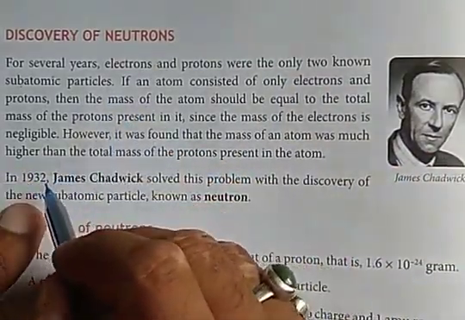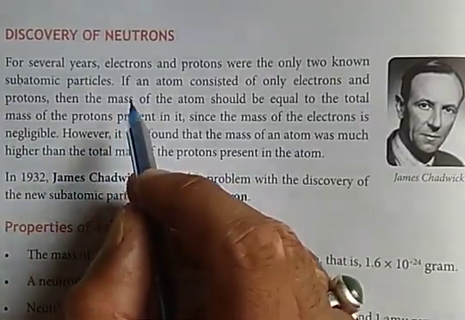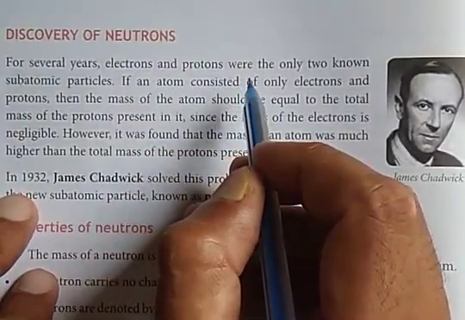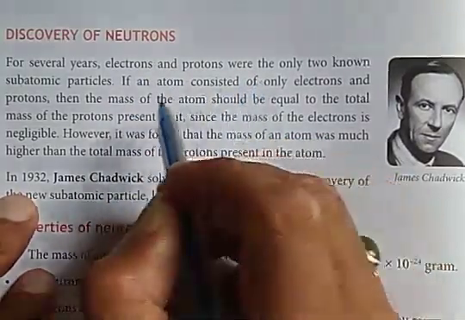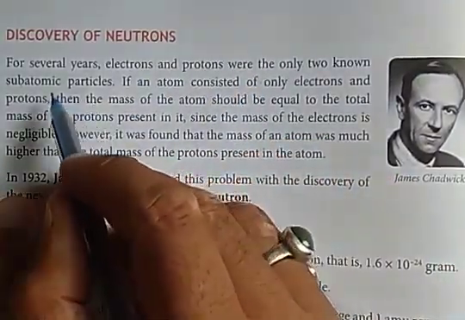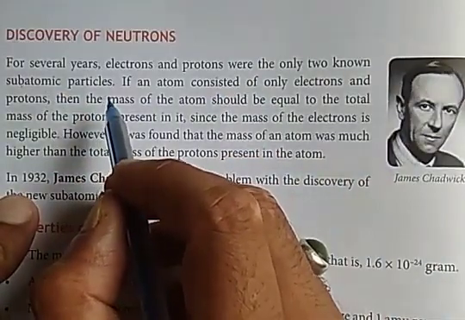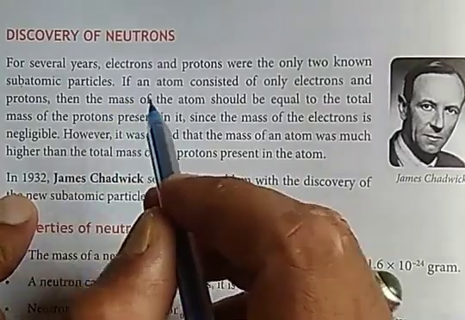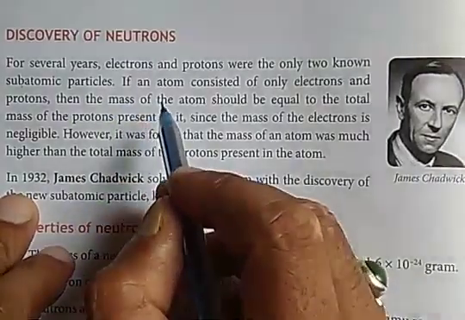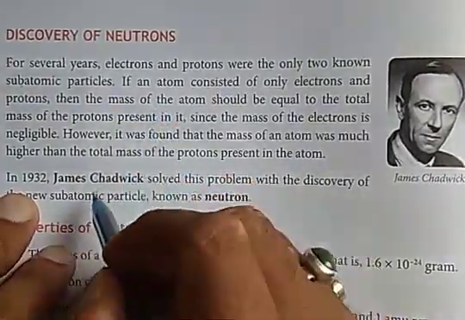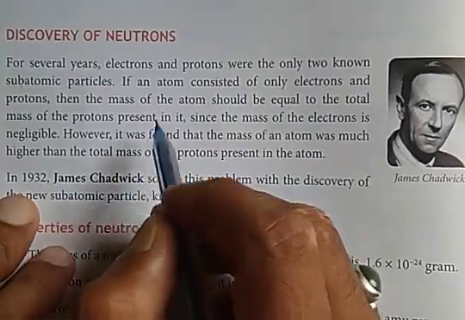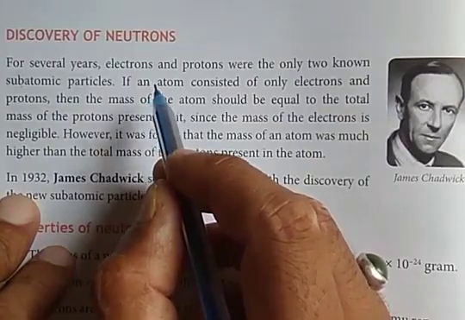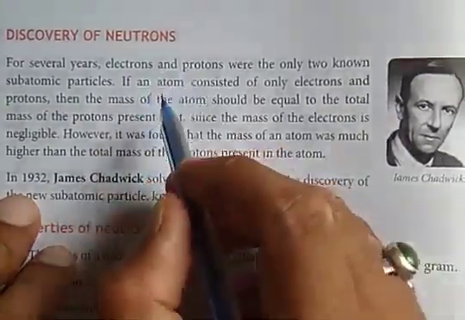Before 1932, only electron and proton were known subatomic particles by the chemists, but no scientist had any idea about the neutron in the atom. But in 1932, James Chadwick discovered the third subatomic particle, that is neutrons. How?